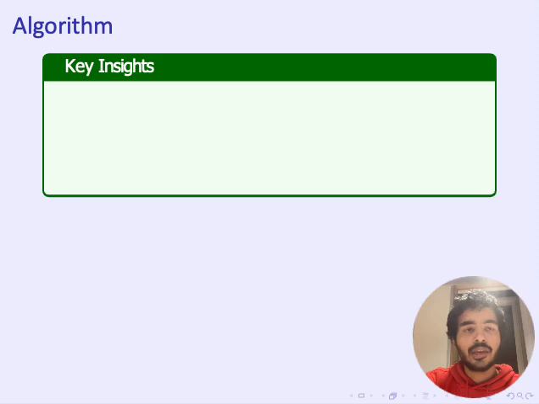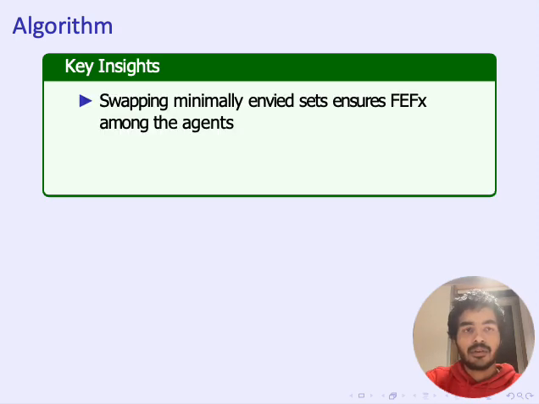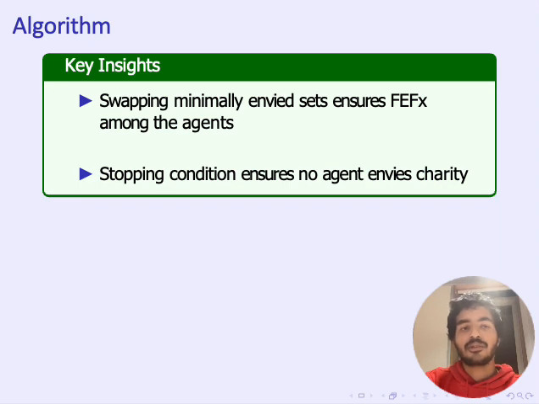And here are a few key insights because of which the algorithm works. First is that swapping minimally envied subsets ensures that the FEFX invariant holds among the agents all the time. And secondly, the stopping condition ensures that no agent envies the charity. This is true by definition because we keep on swapping the minimally envied subset until no agent envies the charity.